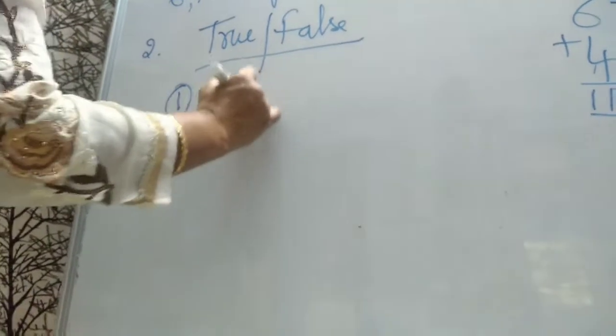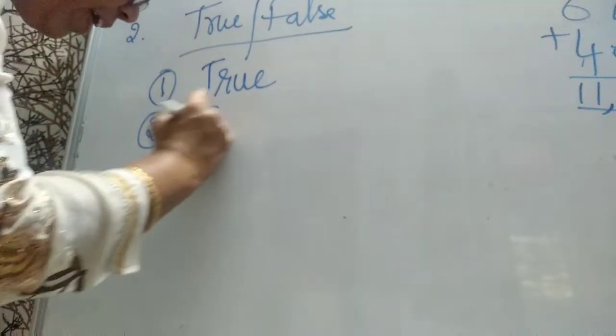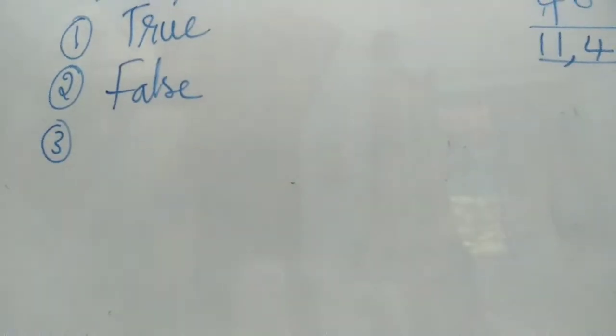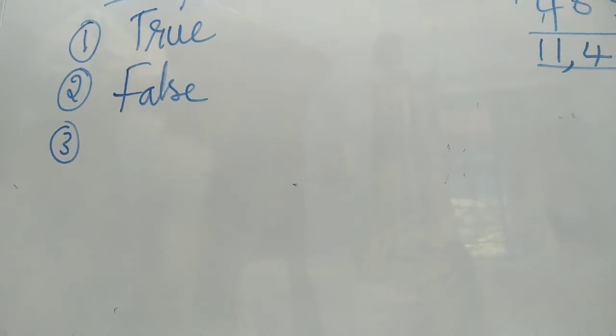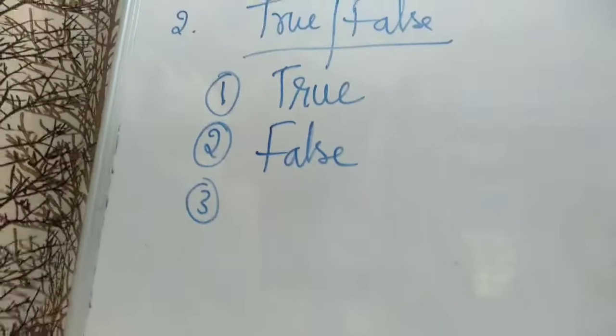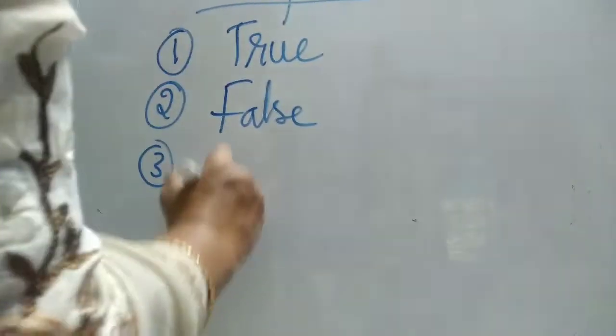True. Second one: if 0 is added to any number, the answer is 0. They give it is the number itself. So it is false. We cannot change the order of numbers while calculating the sum. False.